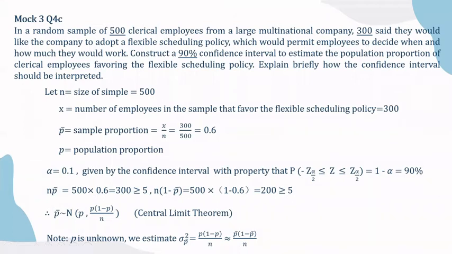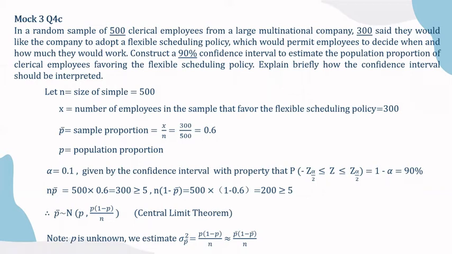This part is about question 4C of Mock 3. In a random sample of 500 clerical employees from a large multinational company, 300 said they would like the company to adopt a flexible scheduling policy. The task is to construct a 90% confidence interval to estimate the population proportion of clerical employees favoring the flexible scheduling policy, and explain briefly how the confidence interval could be interpreted.